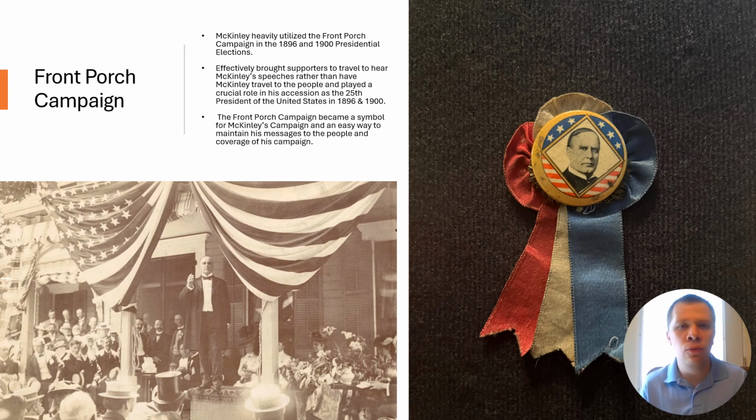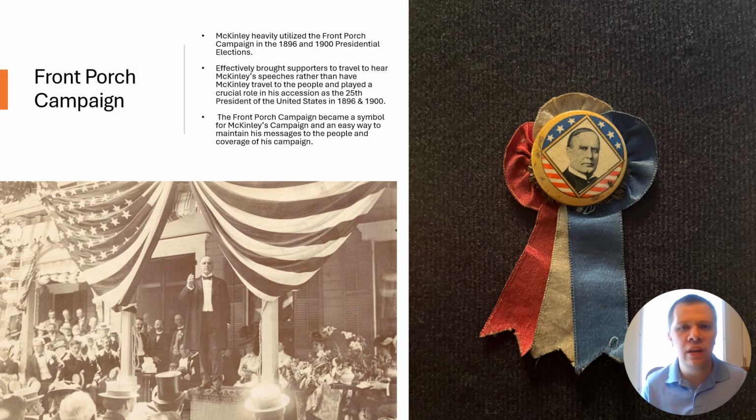So there are also many other reasons why William McKinley ran the Front Porch Campaign, many of it personal issues because of his wife's ill health at the time, but he also believed that he could turn it around to his advantage. Because he was able to run the Front Porch Campaign from his front porch and allow people from all over the nation to come and listen to his speeches, he could become a symbol of pertaining to the people. He was able to communicate face to face with the people who wanted to come, instead of having people travel to listen to him.